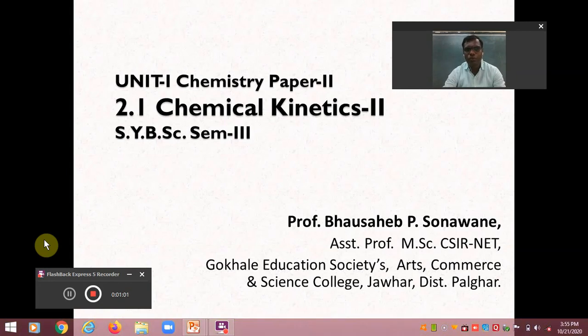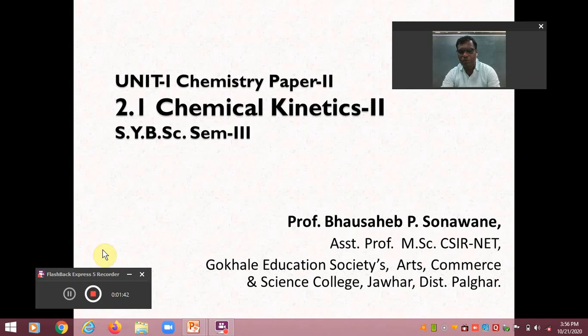But in unimolecular reaction, as only one molecule takes part in the reaction, the postulates of collision theory cannot be applied satisfactorily, and hence it is necessary to apply the concept of bimolecular reaction to explain the mechanism of unimolecular reaction, and that was done by Lindemann. That's why, whenever we want to discuss unimolecular reaction based upon the collision theory, the most important assumption is given by Lindemann, and this is called the Lindemann theory